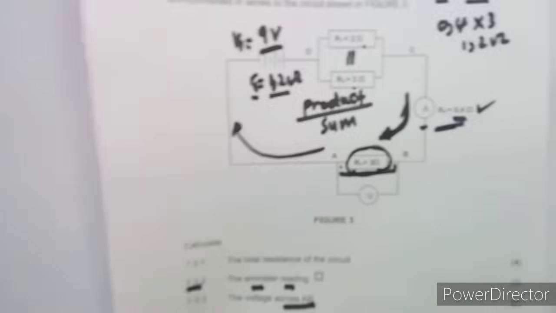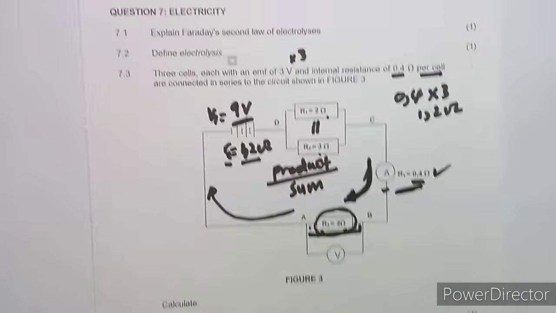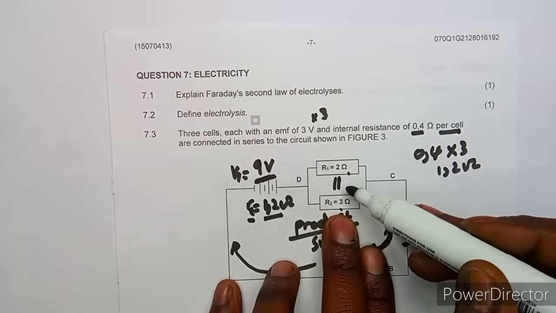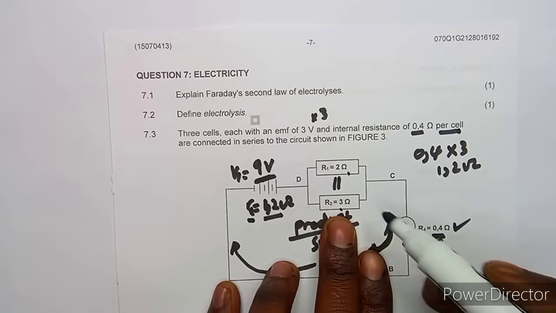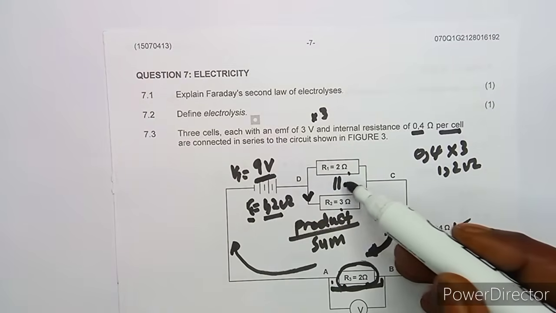And what about the current that is going to flow through the 3 ohm resistor? Which one is that 3 ohm resistor? So we have to locate where we have the 3 ohm resistor, and the 3 ohm resistor is on the parallel circuit. That is where we have the 3 ohm resistor, and we want the current that is going to flow here. And the only thing that we know in a parallel circuit is that the voltage is the same in a parallel circuit.